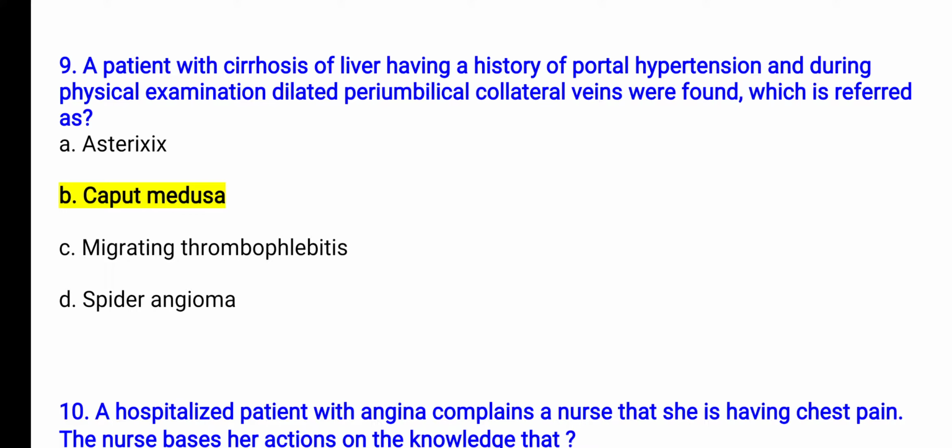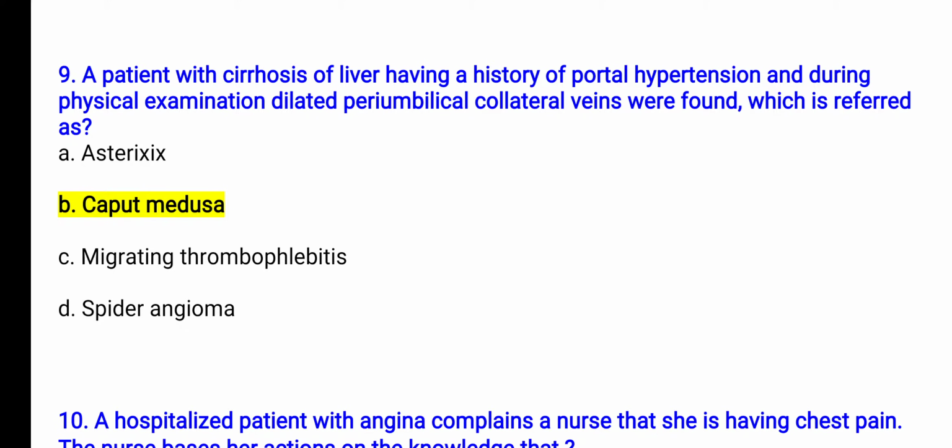We can see these tremor hands in acute liver disease, in renal failure, or in patients with azotemia, meaning those who have high nitrogenous content in their blood, or other than that in Wilson disease. Next is caput medusa. Caput medusa is the appearance of distended or engorged superficial epigastric veins, which is mentioned in the question also, so caput medusa is the correct option.